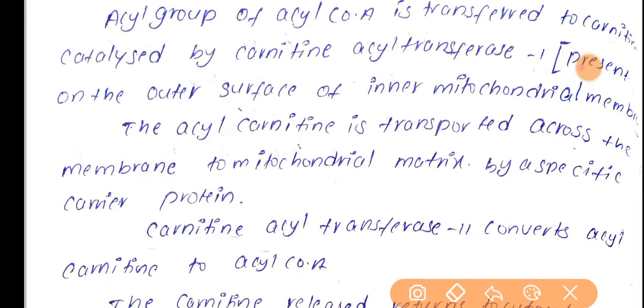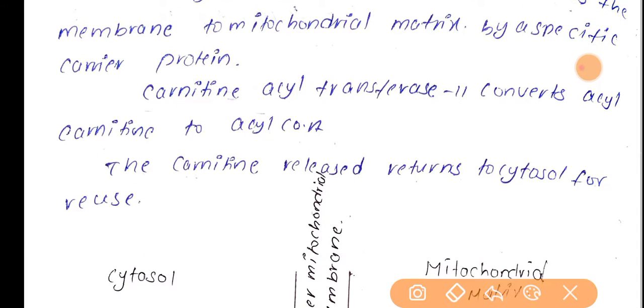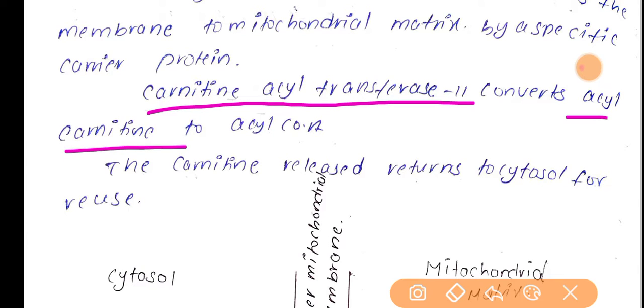Here carnitine acyltransferase 2 will convert acyl carnitine to acyl-CoA. So the acyl group is back to its original form.